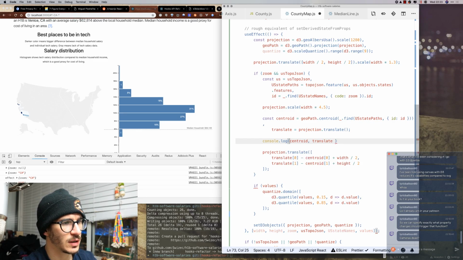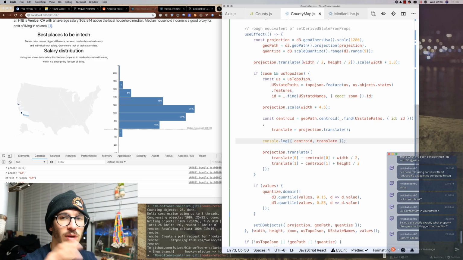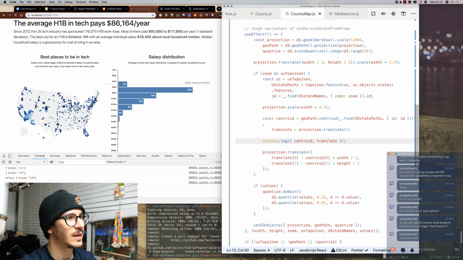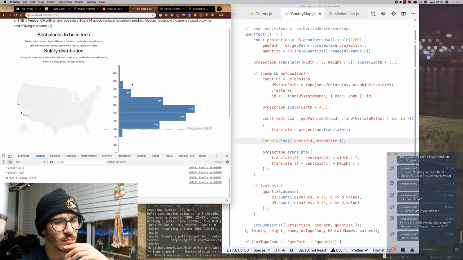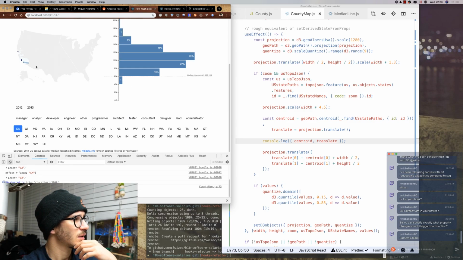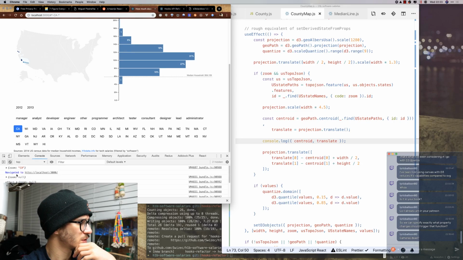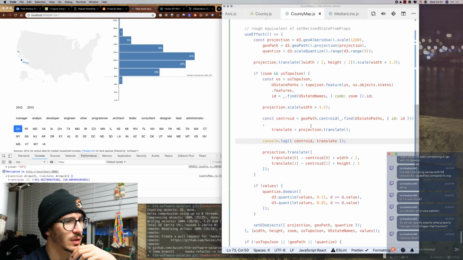So we're gonna see if that part is working, and then we can try to debug that, because it looks like it's kind of working but not quite, which is weird. So we'll see what's happening. Centroid blah, that runs. It is supposed to be translating it and doing stuff.